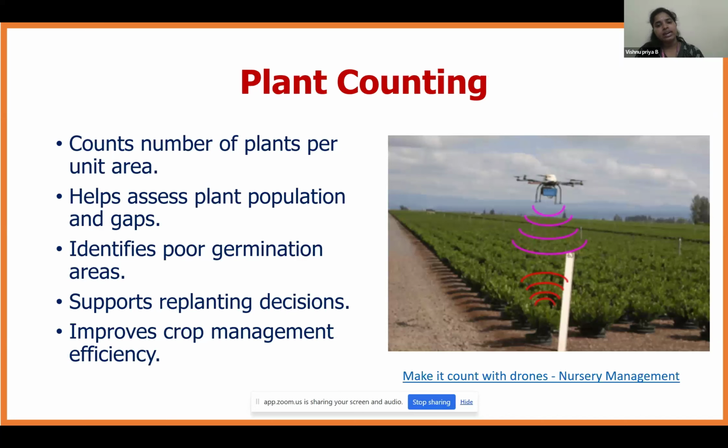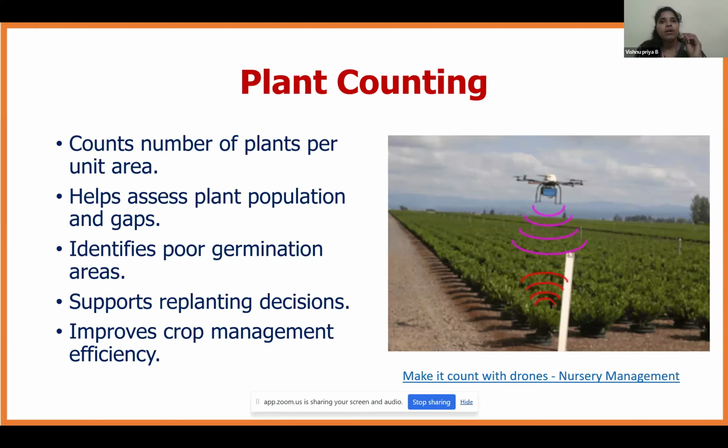Next is plant count. Earlier we have discussed plant count many times. Plant count will count how many plants there are per unit area. It will compare how many plants need to be there and what the gap is between the actual and reality. It helps to assess the plant population and gap in the field. It identifies the poor germination area, so that we can go for a replantation decision, and it improves crop management efficiency. For example, in the Tanjavur region, they grow paddy. It is the rice bowl of Tamil Nadu.